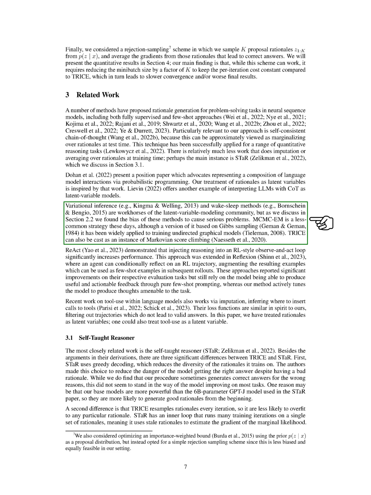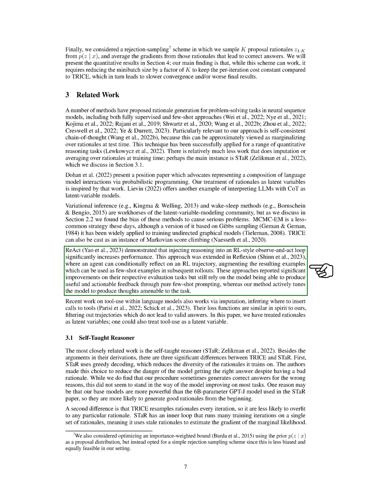Variational inference and wake-sleep methods are commonly used in the hidden variable modeling community. However, we found that the bias of these methods can cause serious problems. MCMC, a less common strategy, has been widely used to train undirected graphical models. Our method, TRICE, can also be seen as a type of Markovian score climbing.